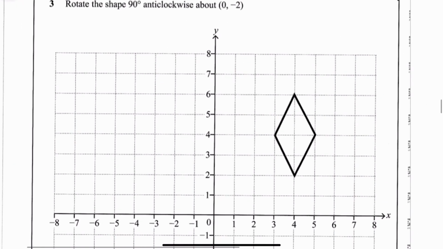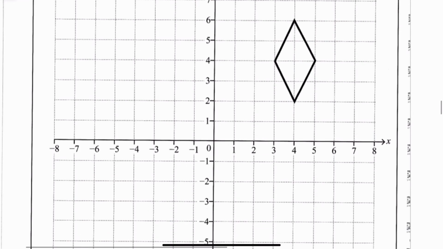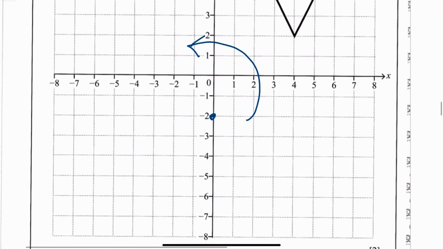Next page is a rotation. It says rotate the shape 90 degrees anti-clockwise about 0, minus 2. Sorry, I can't read. 0, minus 2 is going to be here. And we're going anti-clockwise, which means we're going this direction.